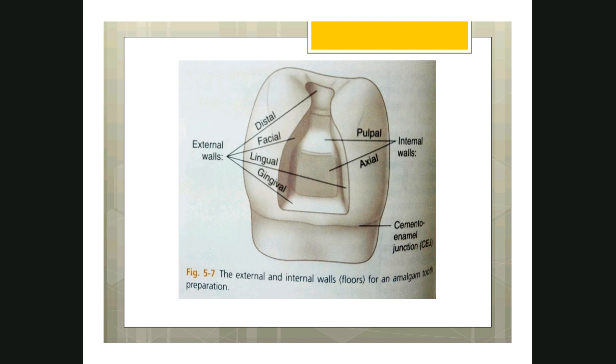Okay. You see, this is an example of a class 2 cavity. You have different walls. Okay, the pulpal floor and the axial wall are two internal walls, whereas the remaining walls are all external walls. This is the gingival seat what I was talking about, and this is the cemento-enamel junction. See, the gingival seat is communicating to the external surface, so this is an external wall. I think it's very easy for you to remember and understand.